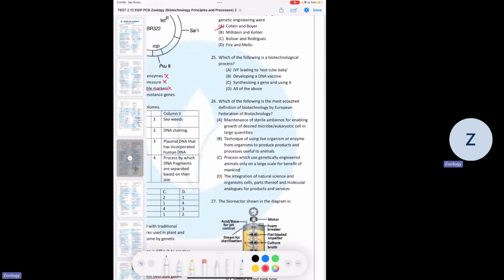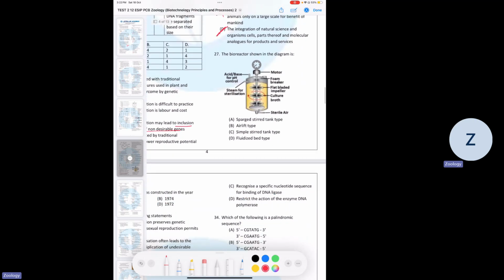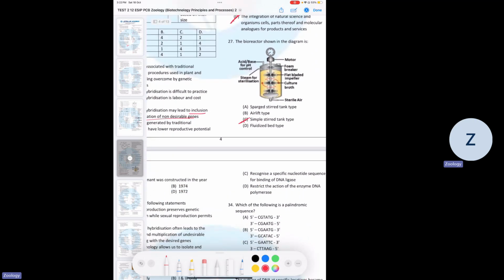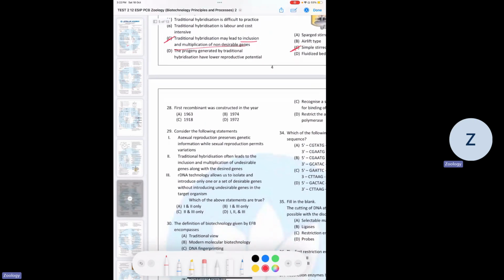25, which among the following is a biotechnological process? Actually, all of them. Which of the following is the most accepted definitions according to NCERT? D is the absolutely correct definition of it. 27, it's simple stirred tank, which is given in your NCERT again. First recombination again was done by Cohen and Boyer in 1972.